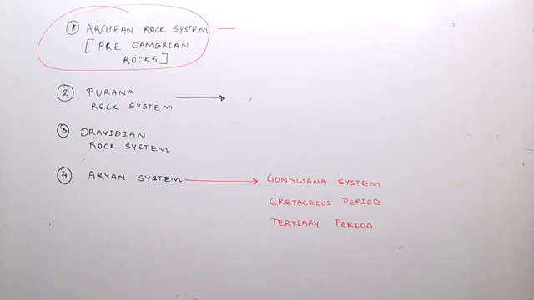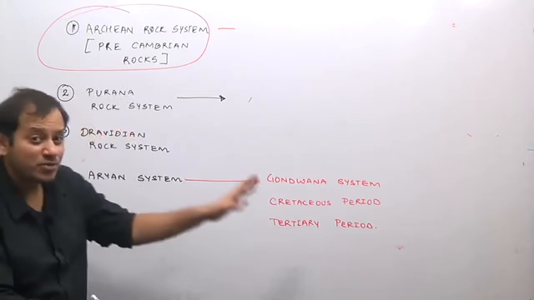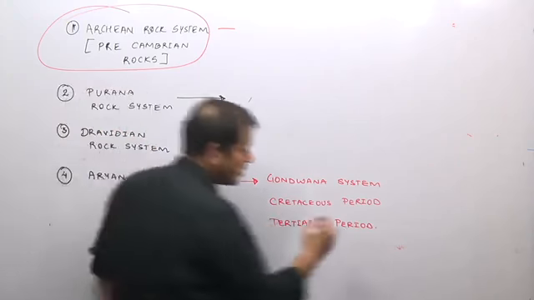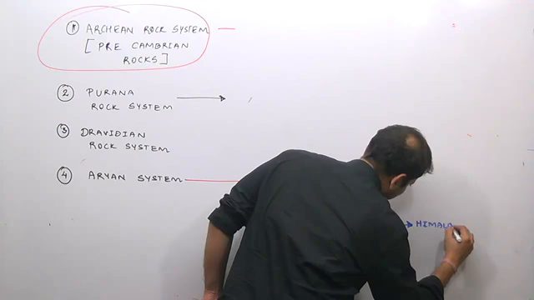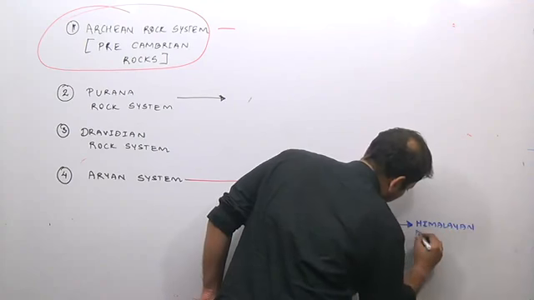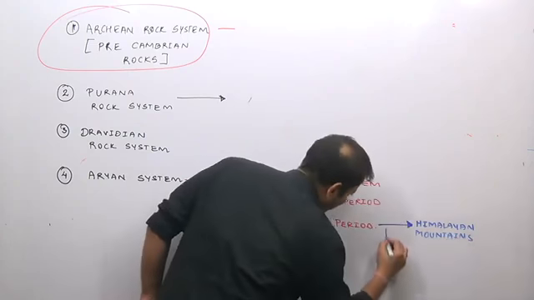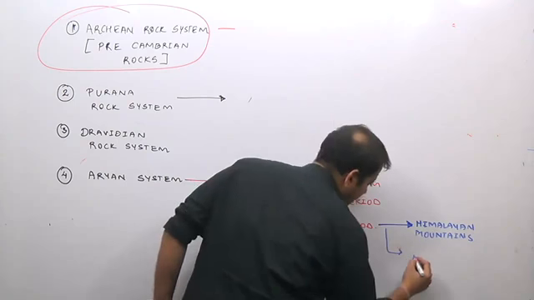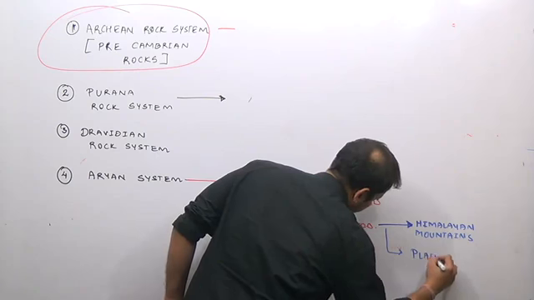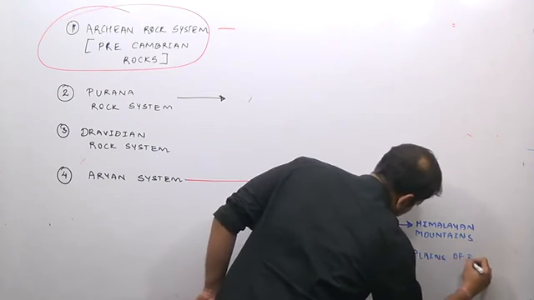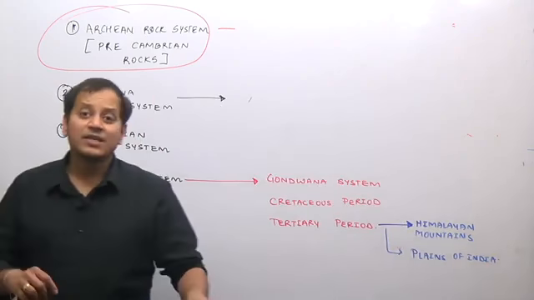The Gondwana system is famous for coal in India, the Cretaceous period is famous for Deccan traps in India, and the Tertiary period is famous for Himalayan mountains, and also for the plains of India, the Great Plains of India. Now let us study each of these.